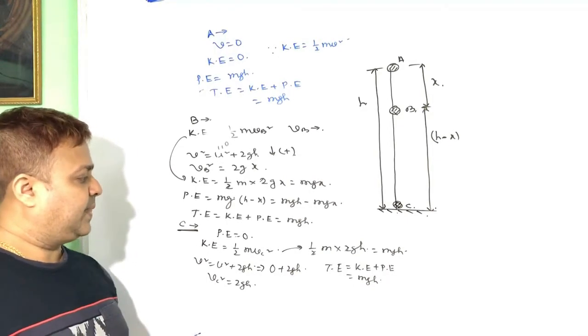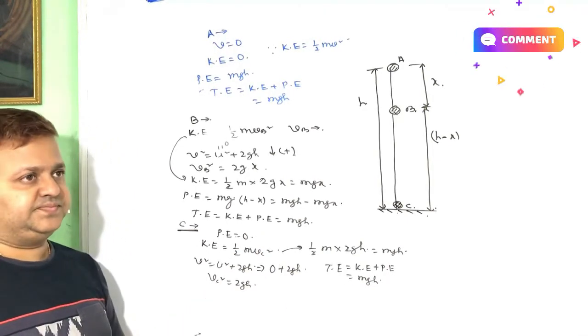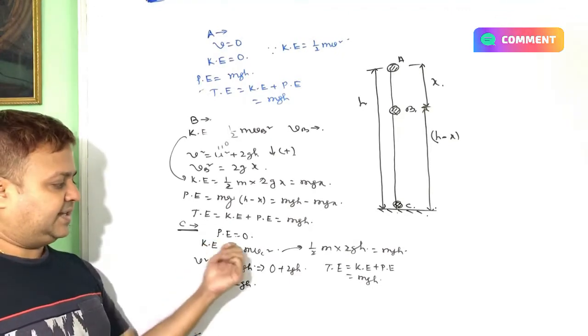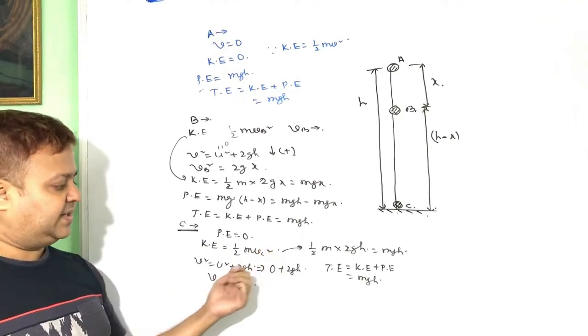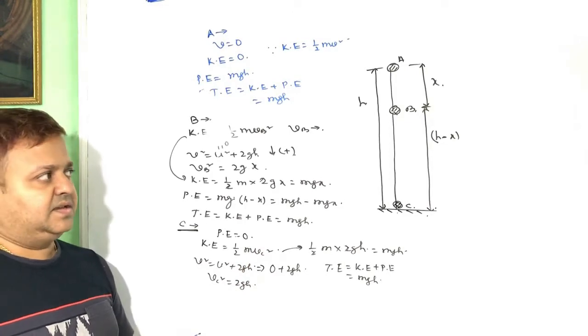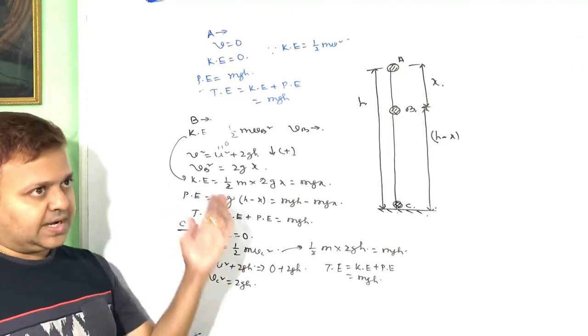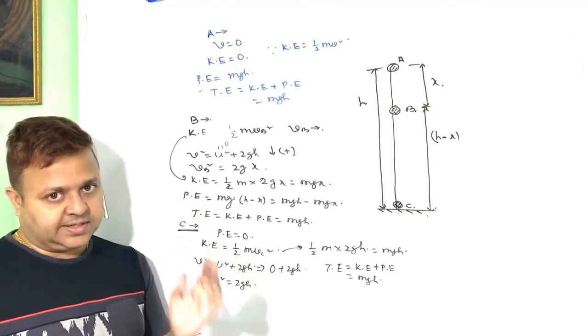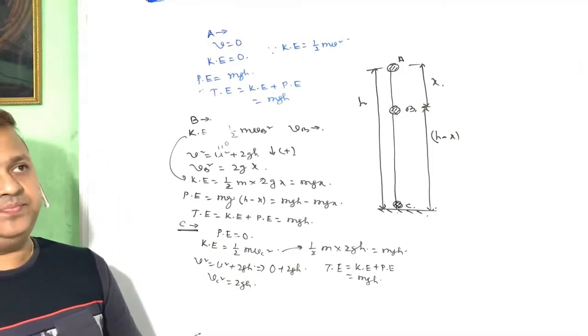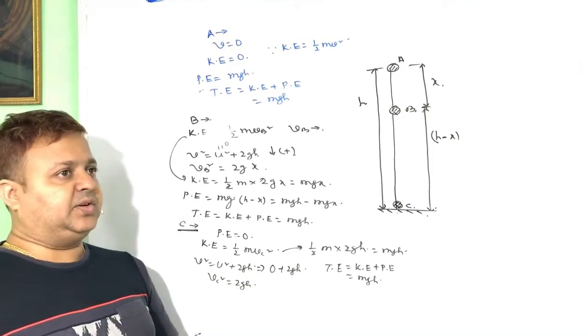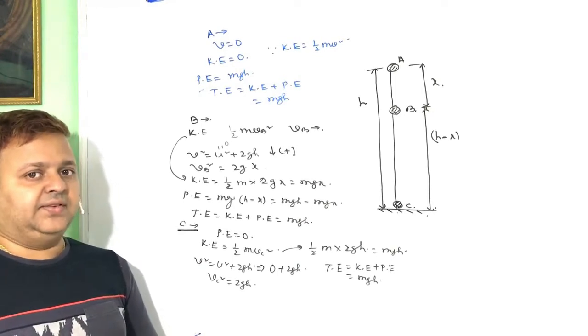At point C, potential energy is 0. Kinetic energy is half mv square, where v is the velocity at point C. So the total energy, or mechanical energy, always comes up the same for a freely falling body.